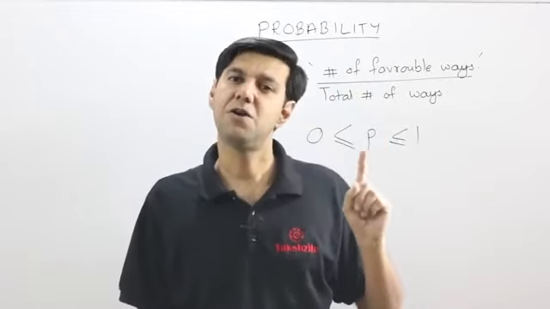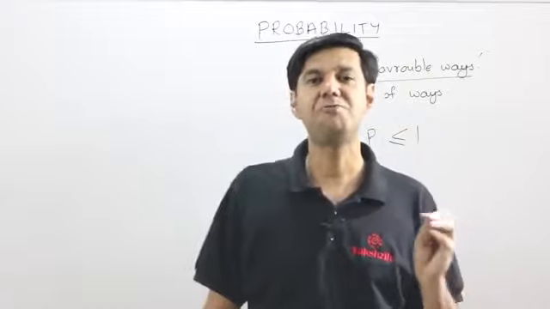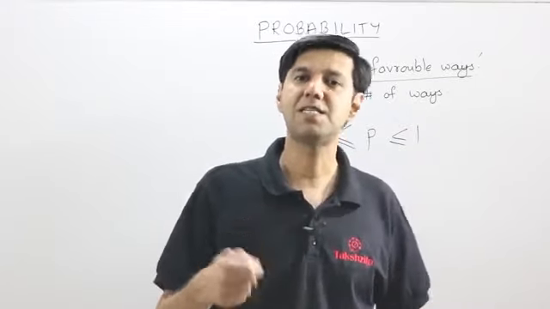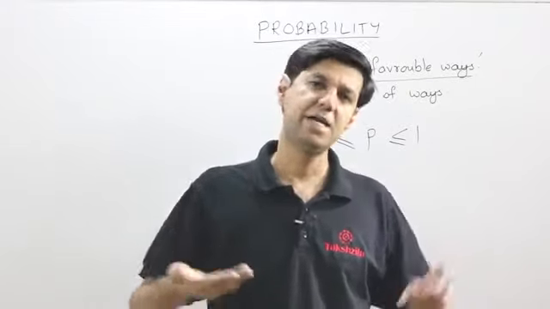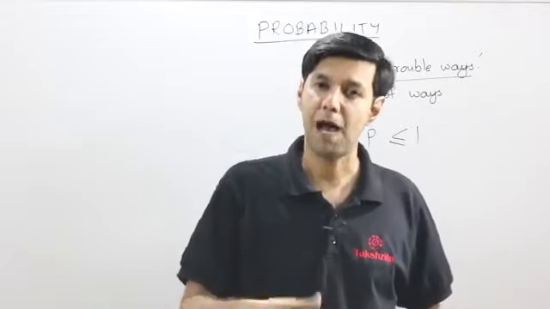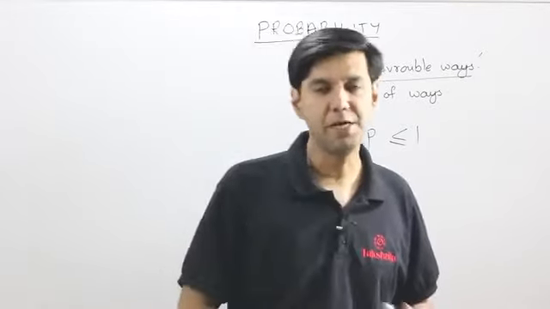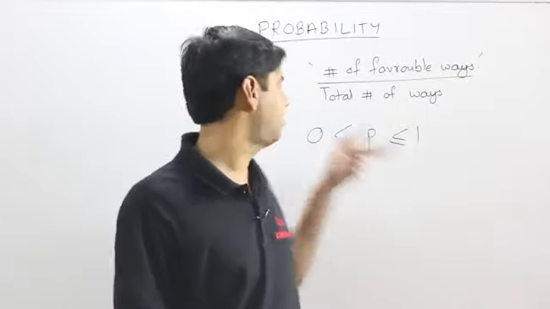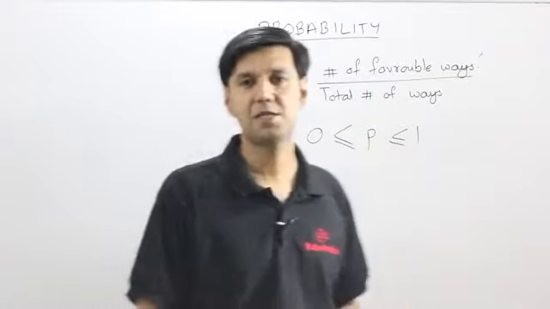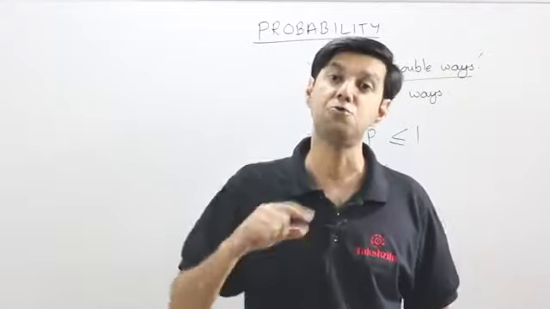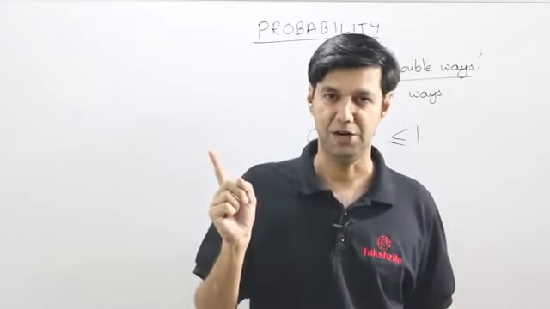In committees, we find the number of ways in which a committee can be formed such that there is at least one woman. It could also be asked as what is the probability that the committee formed has at least one woman. We would not be doing those questions over here because once you use this formula, the rest of it is just a question of counting the number of ways using permutation combination logic.